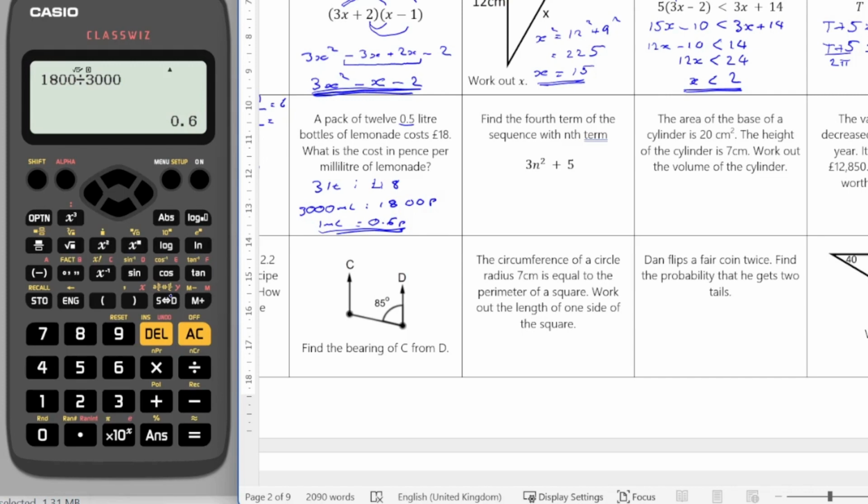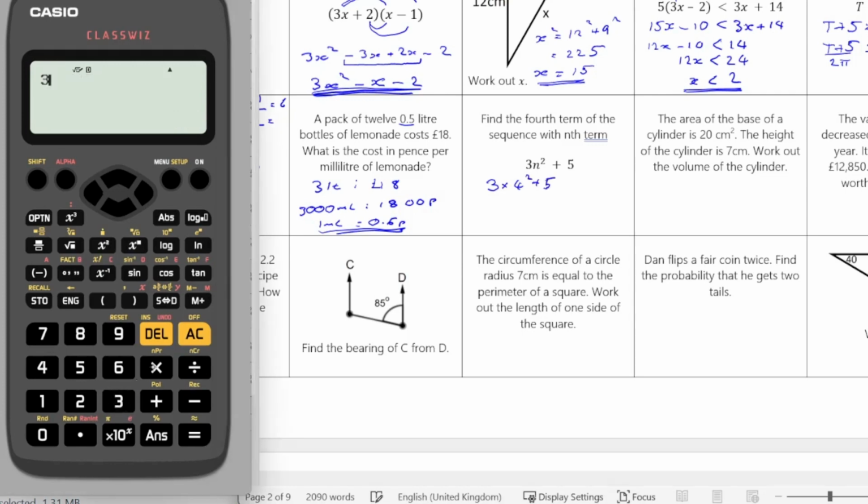Find the 4th term in the sequence with the nth term being equal to 3n squared plus 5. So that's a substitution really. So 3 times by 4 squared plus 5, and then I can just use my calculator straight away. 3 times by 4 squared plus 5 gives me 53.